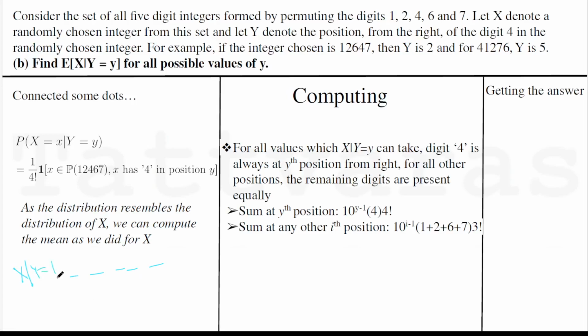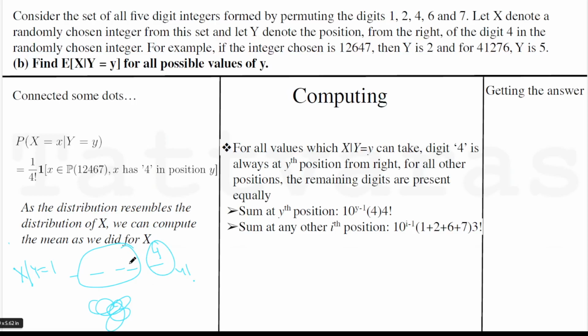So if we fix the digit 4 at the first position from the right, in all of the 4 factorial numbers, that is going to be the contribution from the unit place. The other remaining 4 numbers, I don't know why this thing showed up. It vanished as well. It's some glitch.